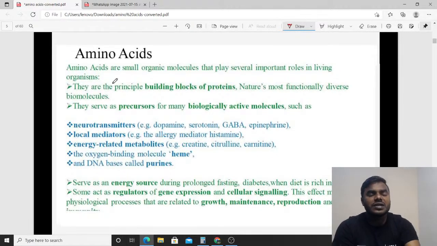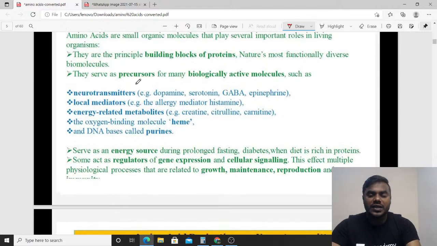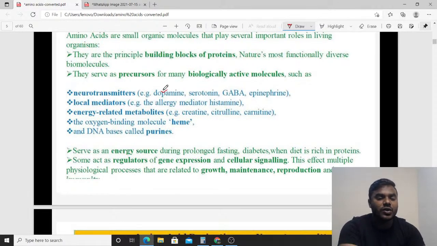Certain amino acids can act like neurotransmitters in nature. Example: dopamine, serotonin, GABA, epinephrine, norepinephrine, adrenaline, noradrenaline, 5-HT. There are many amino acids which can possess the activity of a neurotransmitter. Do not forget that.